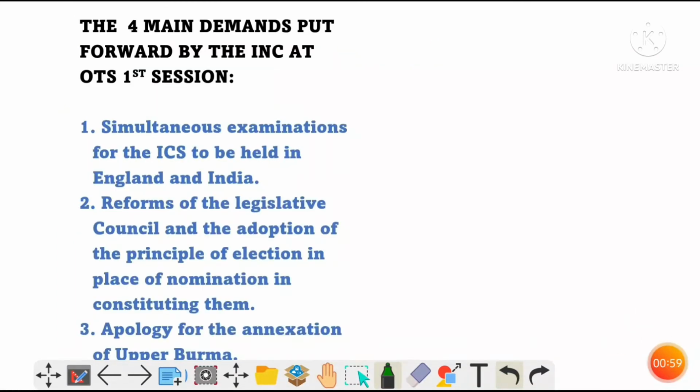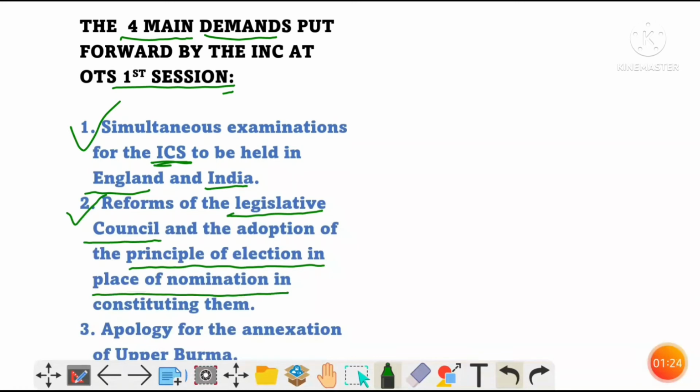Now let's have a look at the four main demands put forward by the Indian National Congress at its first session. Number 1. Simultaneous examinations for Indian civil service to be held in England and India. Number 2. Reforms of the Legislative Council and adoption of the principle of election in place of nomination in constituting them.